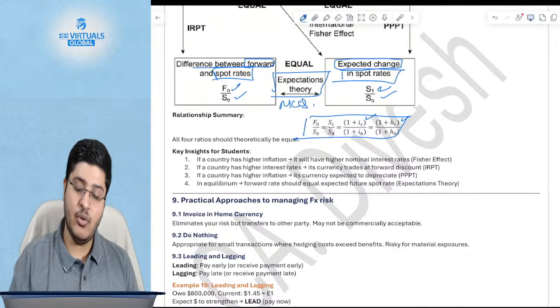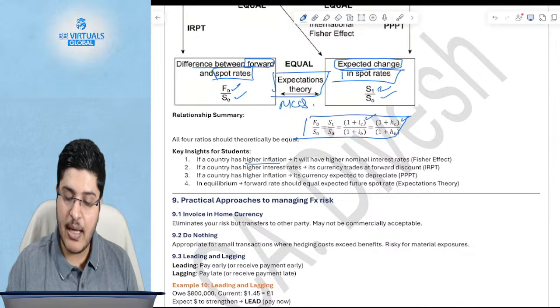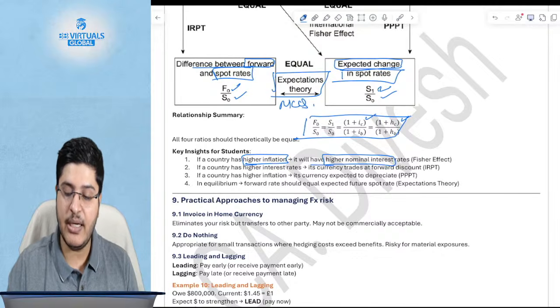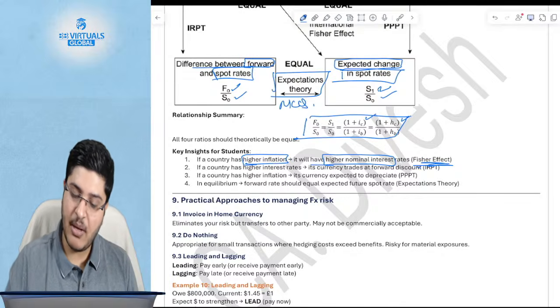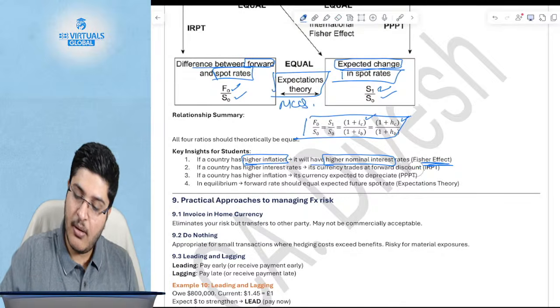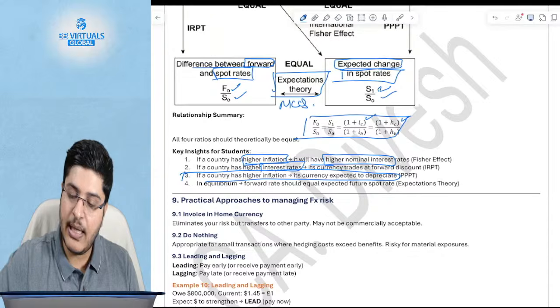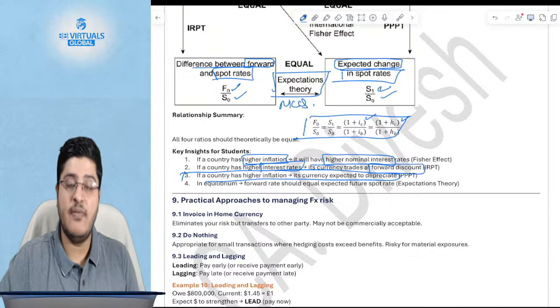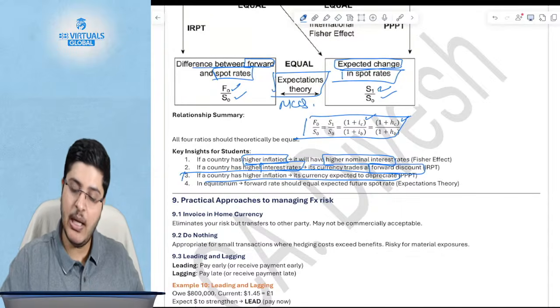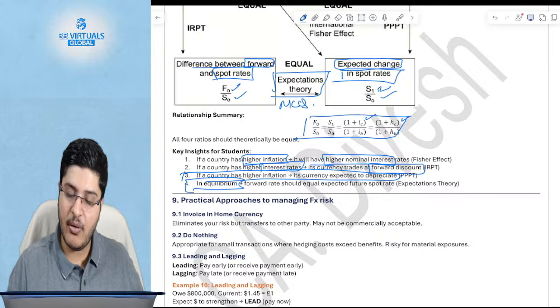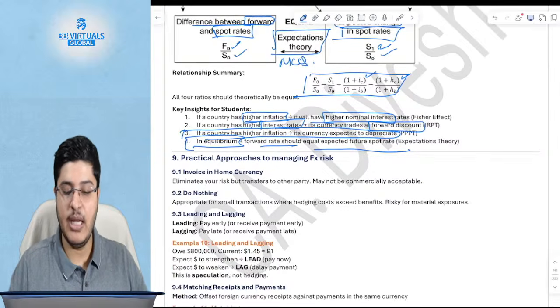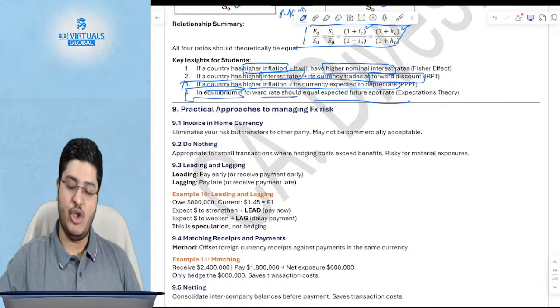The key insight for you guys is, if a currency has a higher inflation, it will always have a higher nominal interest rate. This is the Fisher effect. Higher inflation, or you can say purchasing power parity theory also, means the currency is expected to depreciate, and if it has a higher interest rate, then it will be trading at a forward discount, which is nothing but expecting it to depreciate. In equilibrium, the forward rate should be equal to the expected spot rate, which is nothing but the expectation theory.